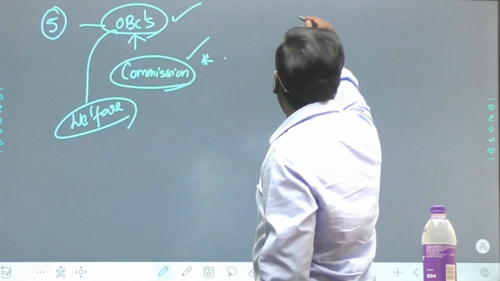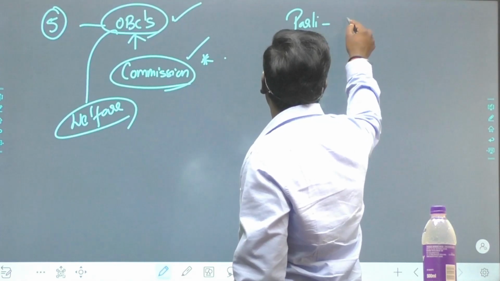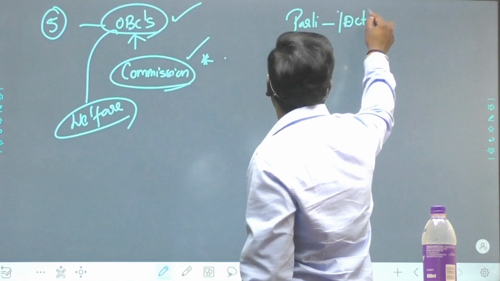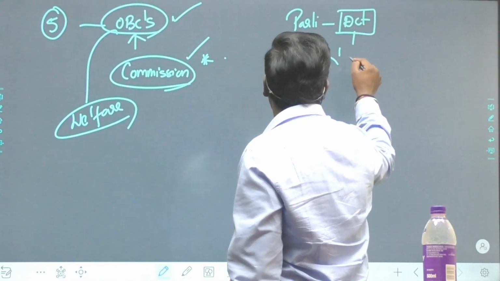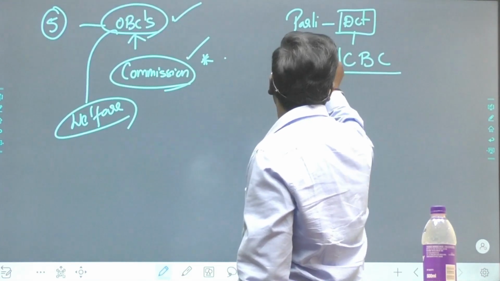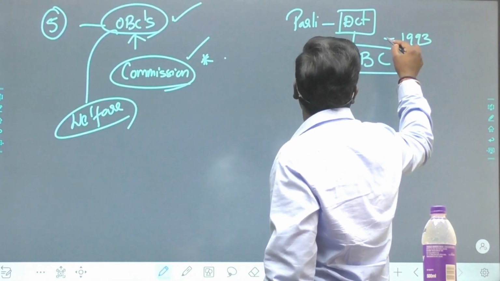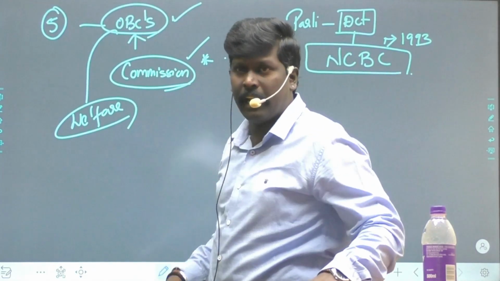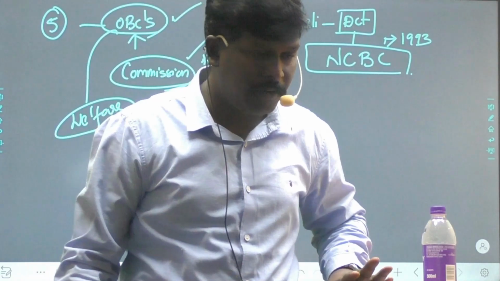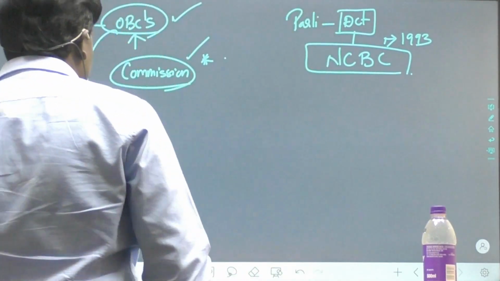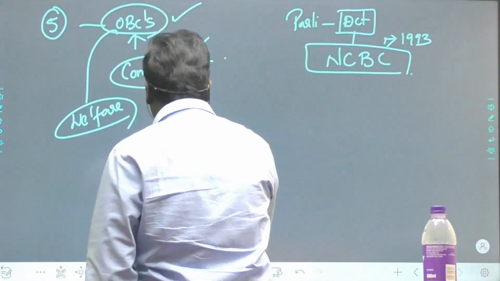And so Parliament, by a law, has formed the National Commission for Backward Classes in 1993. This is very important. This is in the news.